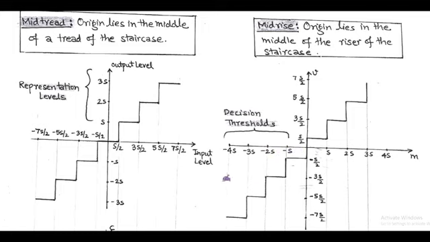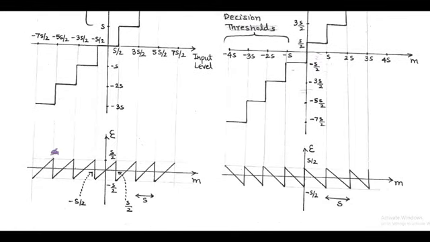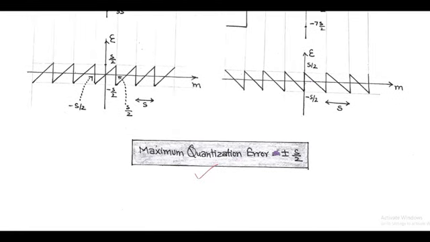In both cases, quantization error versus input level is characterized by a sawtooth wave. In mid-tread, we have a ramp signal with positive unit slope, and in mid-rise, there is negative unit slope. And accordingly, maximum quantization error is equal to plus minus S by 2.